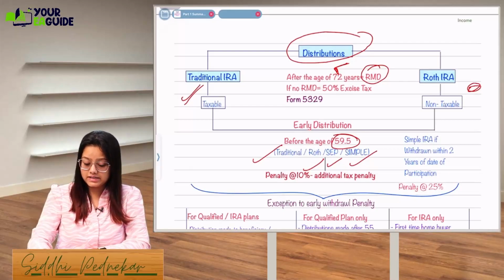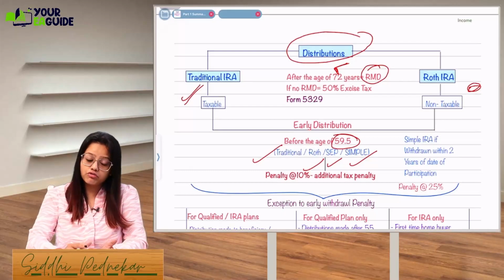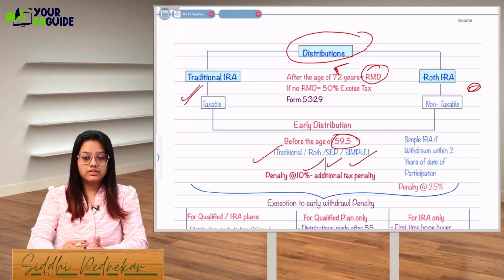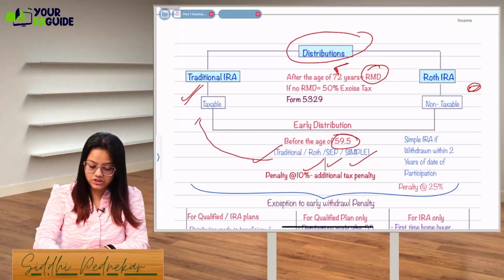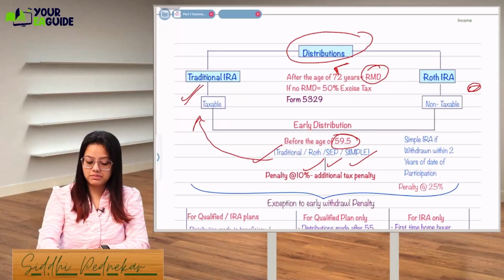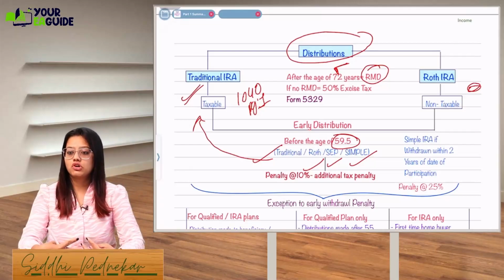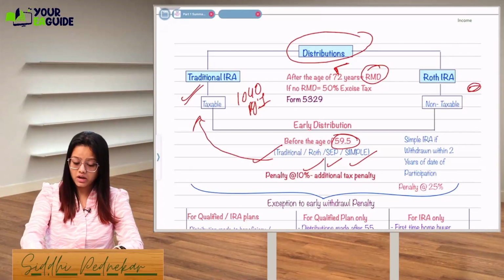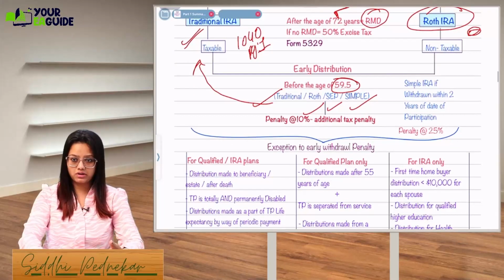Then in that case you will have to pay a penalty if you take it before 59.5. If you withdraw it after this age, then the penalty will not be leviable, but this type of plan, if it's a traditional plan, whatever distributions you are taking will be taxable. It will be taxable on your 1040 page 1. If you have seen, line 3 is there for the retirement benefit, any distributions which you are going to take. Got it? For Roth IRA, the contributions were non-deductible, so distributions are not taxable.